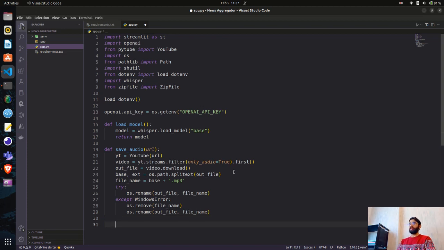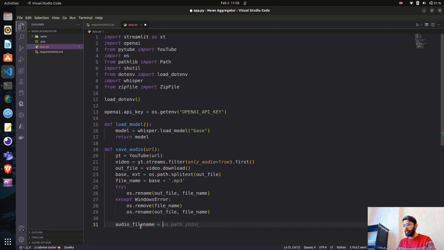So basically what we are doing here is checking if the file is already downloaded with the same file name; if so, we will not download it. We can also replace it, right? So os.remove file name and os.rename, so we can also rename it. Except if we are not getting any Windows error, then this program will be executed. Except Windows error. Okay, now let's define a variable called audio file name.